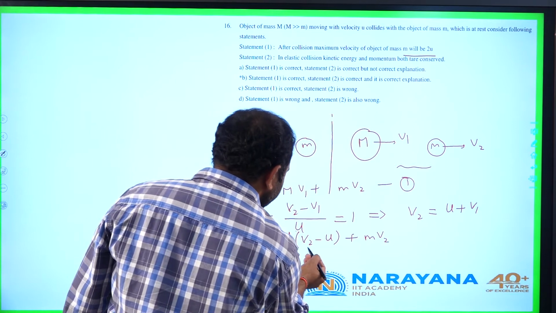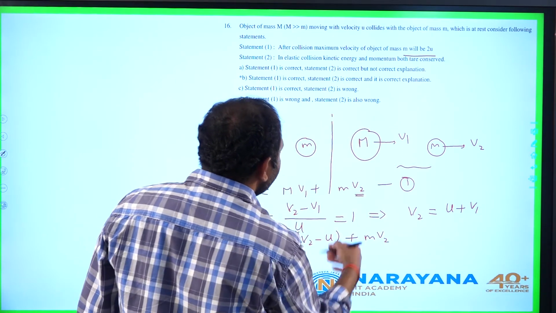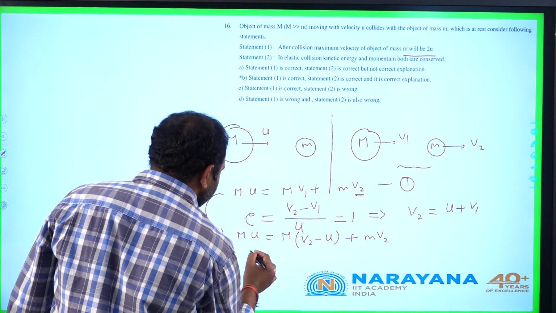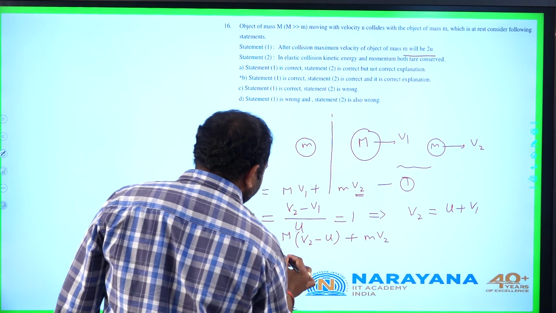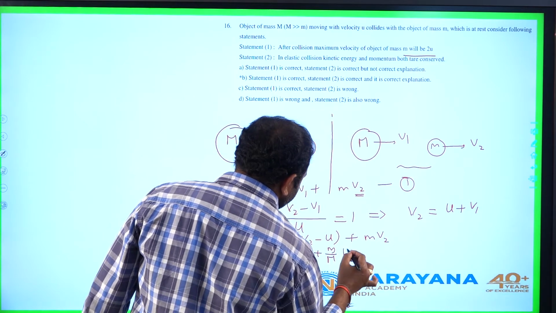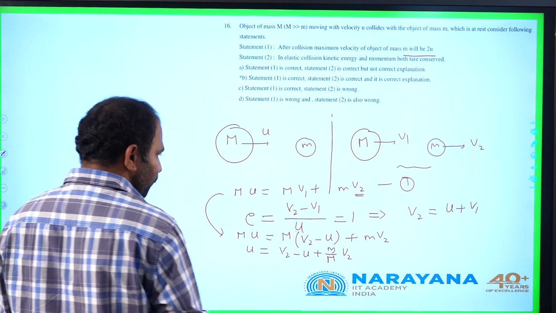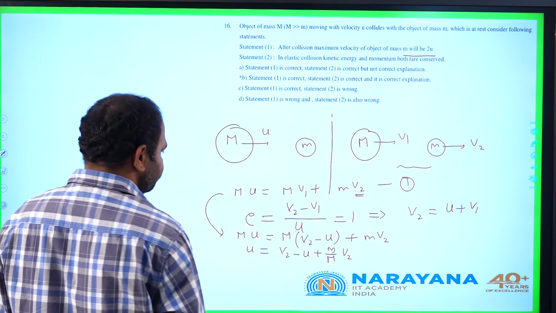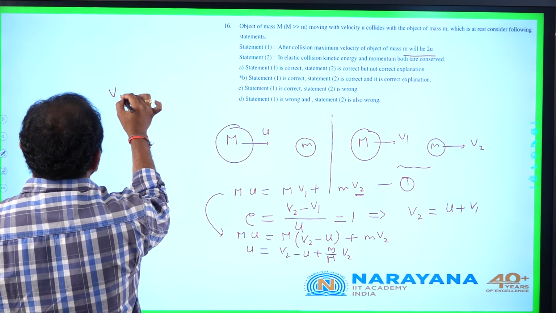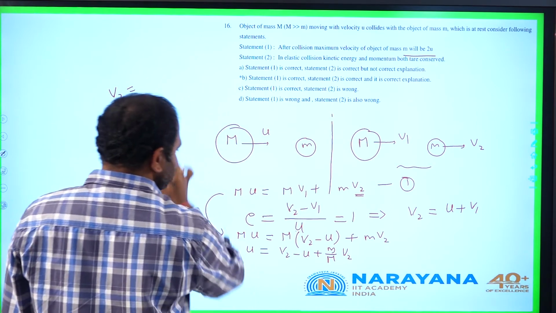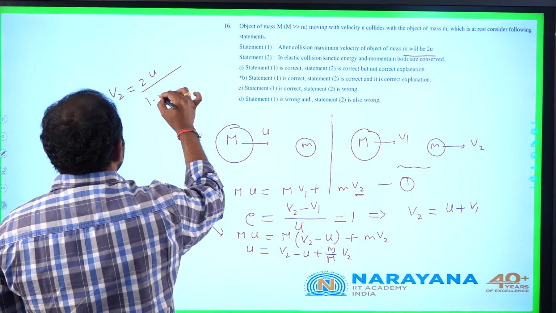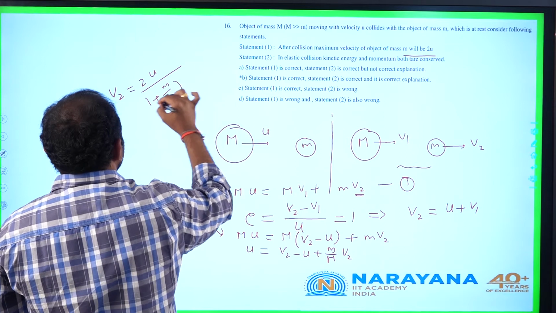Finally, we need to find the expression of v2, speed of second particle after collision. From this it is clear, dividing with capital M on both the sides, it will be u equal to v2 minus u plus small m by capital M into v2. Rearranging this for getting the value of v2, v2 equals 2u by 1 plus small m by capital M.